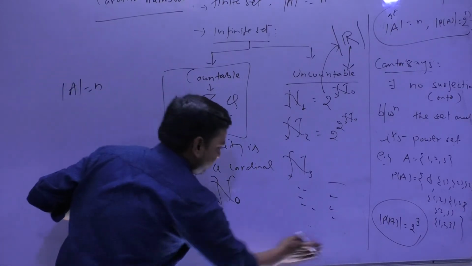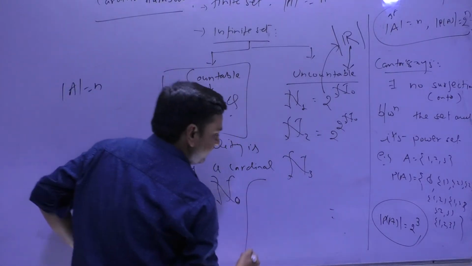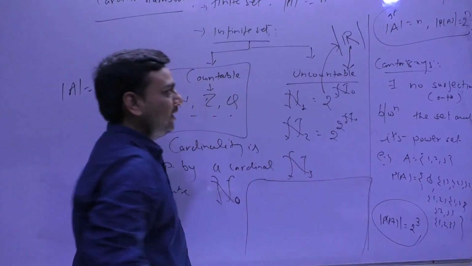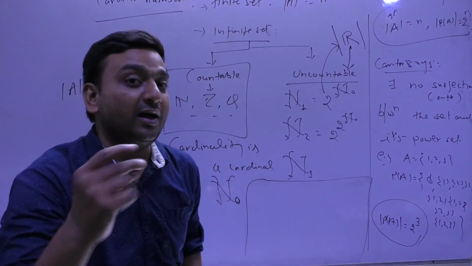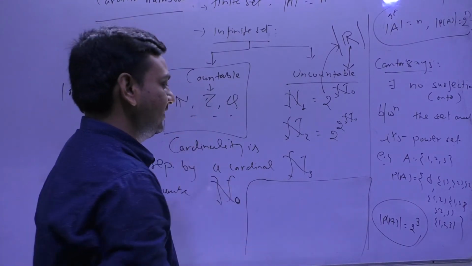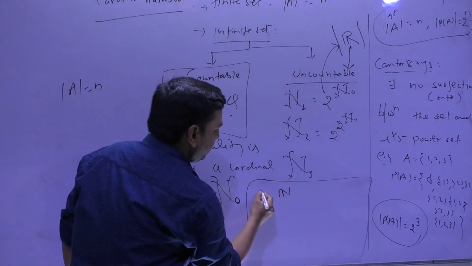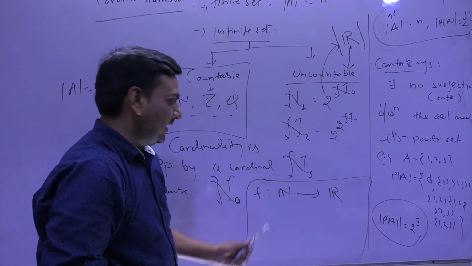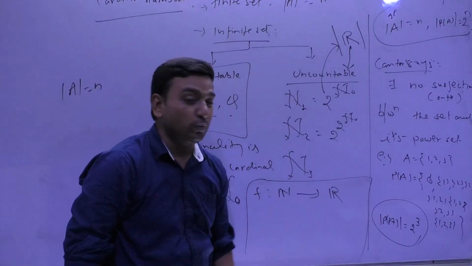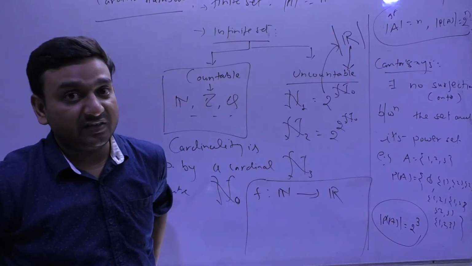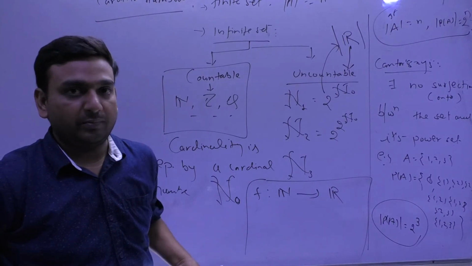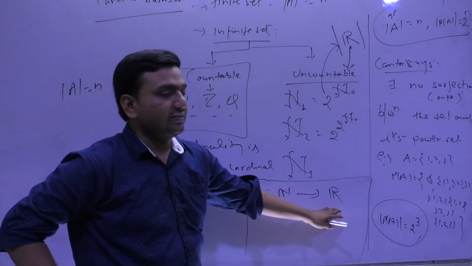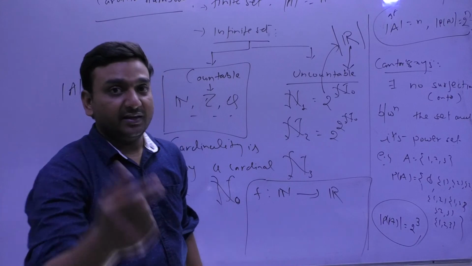I am very happy because I enjoy it. I want to check whether R is uncountable or not. So I define a map from N to R. If f comes out to be surjective or bijective, meaning onto and one-one, then I will say R is countable, otherwise not.